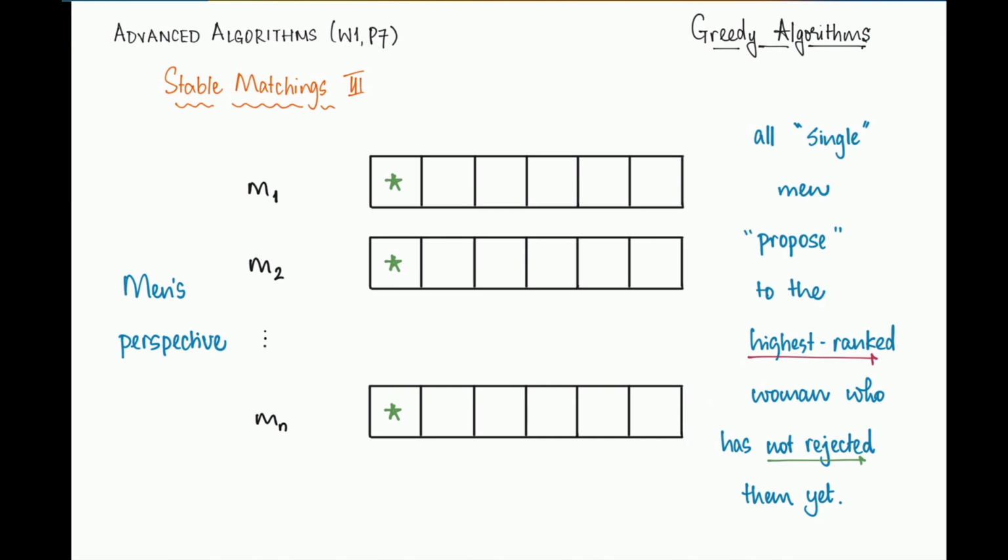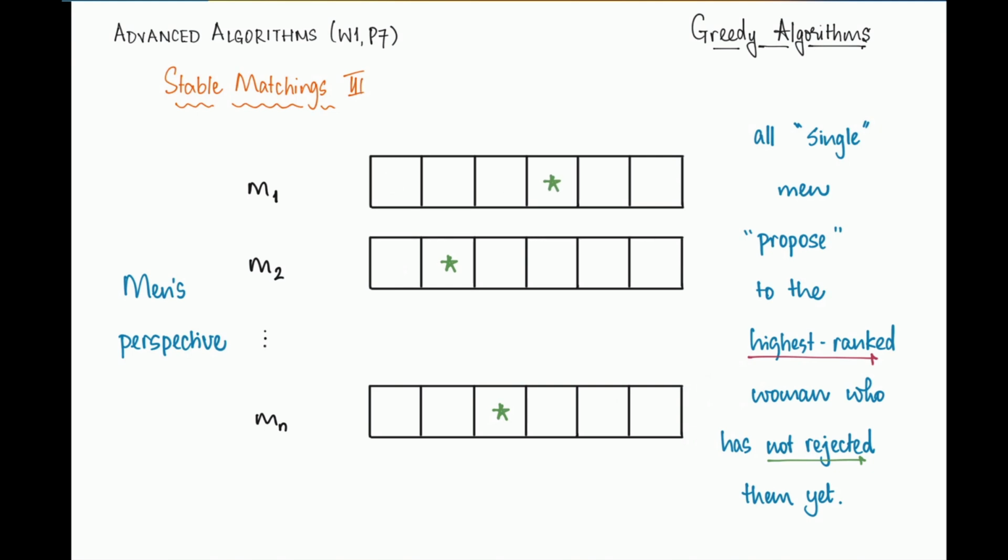So what's happening from the perspective of the men is that we imagine keeping a pointer at their current best option, pointing to their current best option. So to begin with, for all the men, the pointers will be pointing to the top ranked woman on their list because that's where they are at. But as they make proposals, these pointers will move further down.